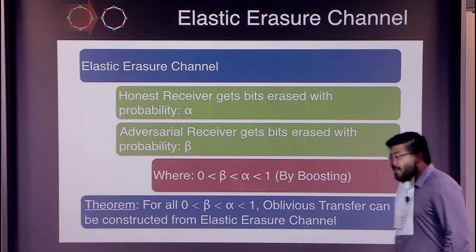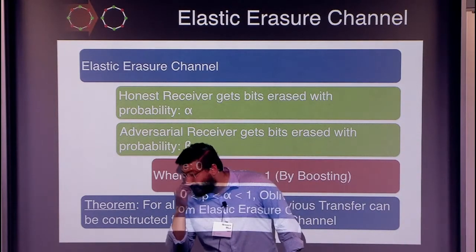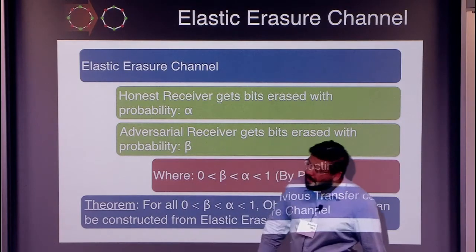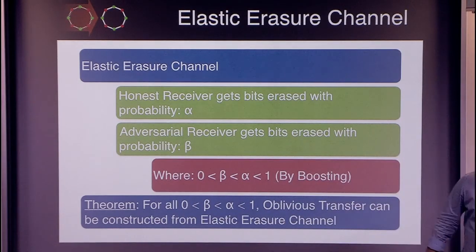Just to recap, you need the upper bound on alpha to make sure that at least half proceeds. Yes. And you need the lower bound on beta to make sure at least one is missed. Then you can go all the way to half by repetition. The obvious thing is to repeat, but you can do more efficient things.